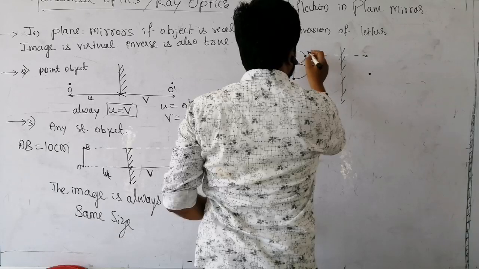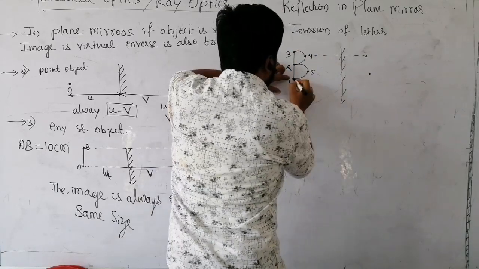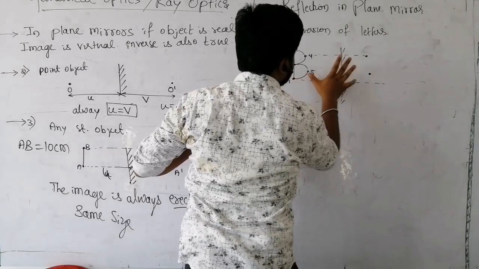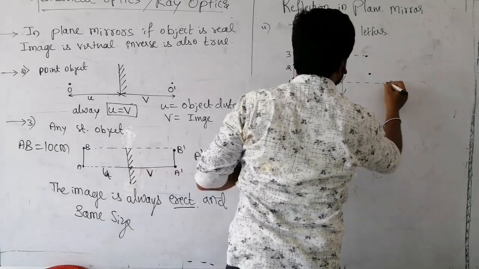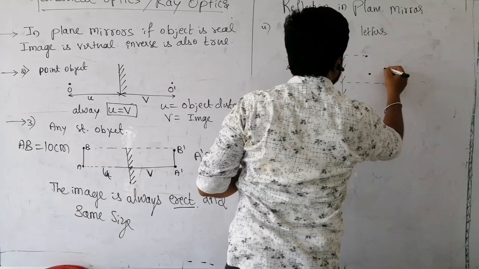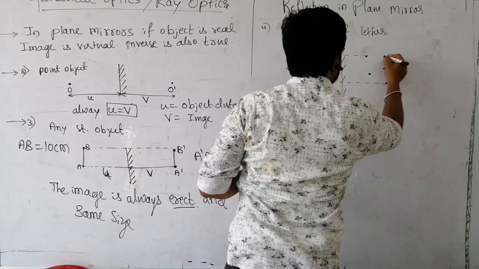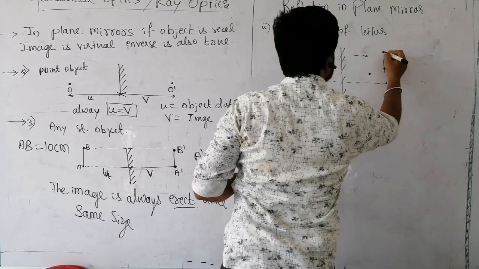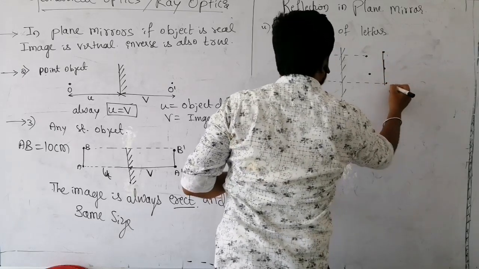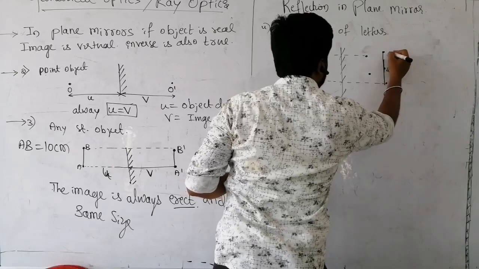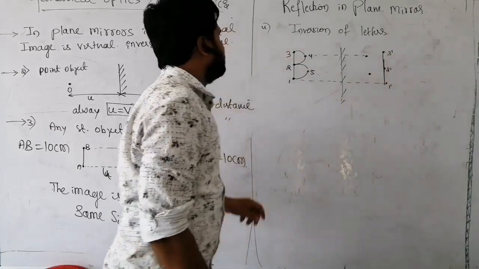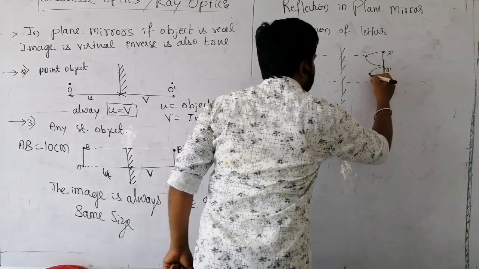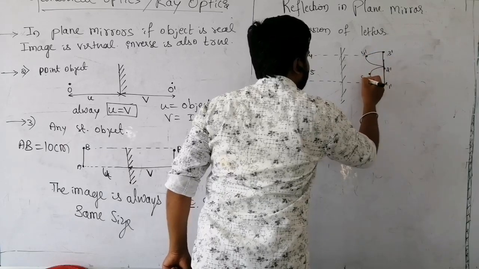Next, this is 1, 2, 3. For the point 1, find the same distance here. Okay, for 2, and 3. Then 3 will be somewhere here. Join them. It is 1 dash, 2 dash, and 3 dash. Now 4 dash and 5 dash.